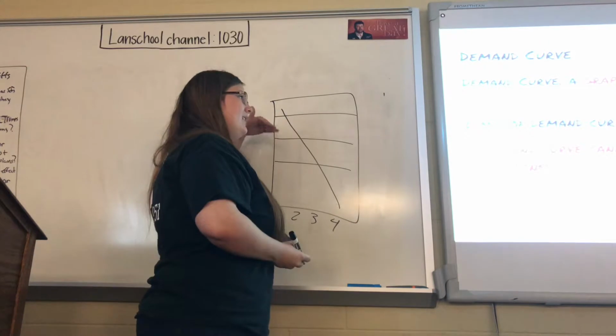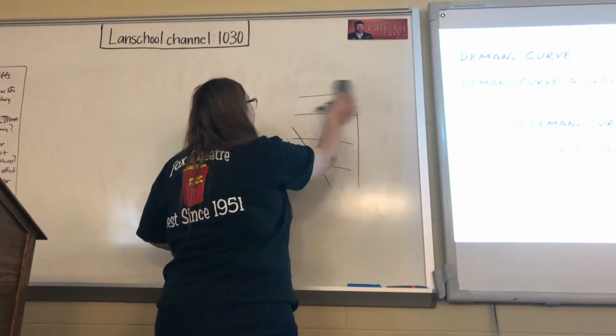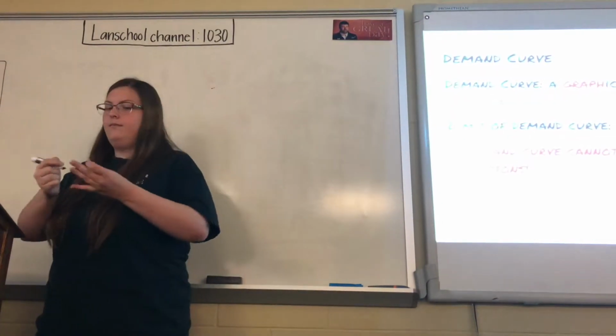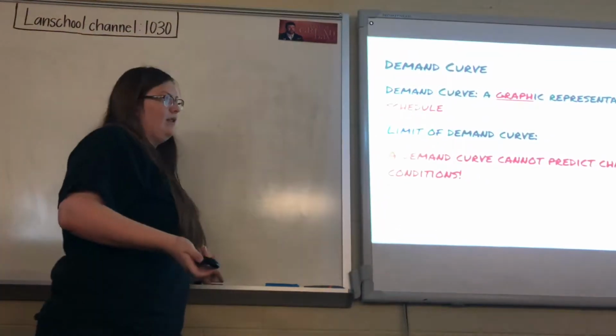So it's gonna go downward. It's a downward slope because you're gonna buy more of it if it's cheaper, which is not that hard of a concept because, I mean, you do that every day.